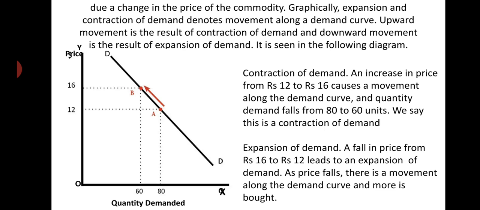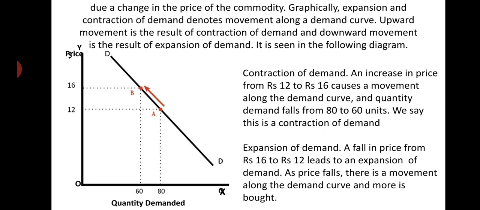You see, when price rises from 12 rupees to 16 rupees per unit, the quantity demanded falls from 80 units to 60 units. So there is contraction of demand. There is upward movement along the demand curve. When there is upward movement along the demand curve, it results in contraction of demand. Or you can say, due to contraction of demand, there is upward movement along the demand curve.